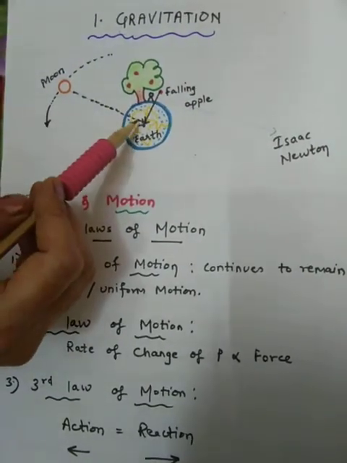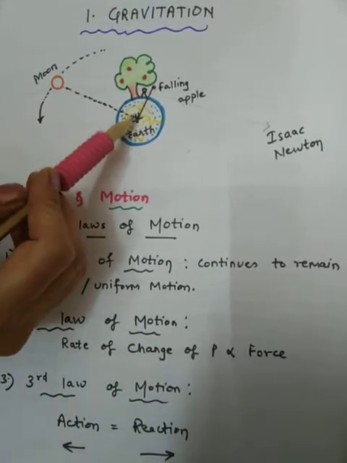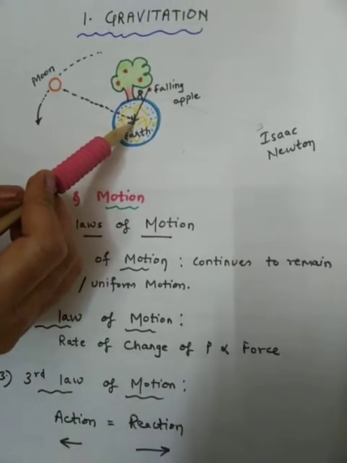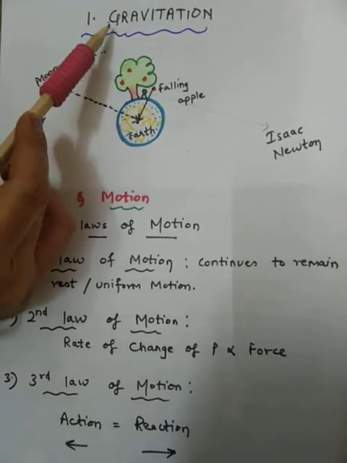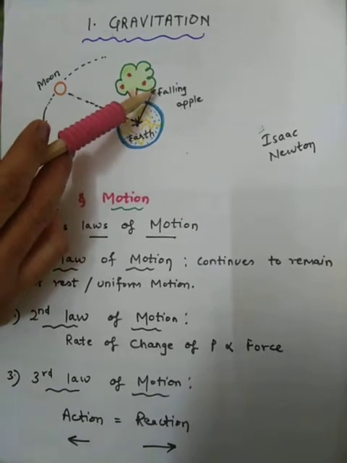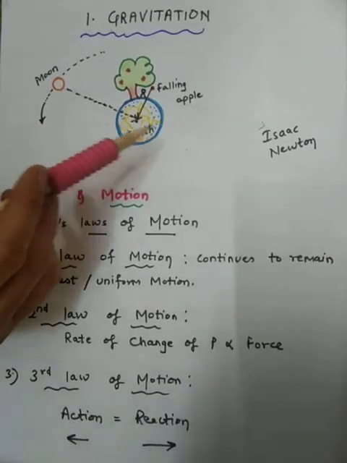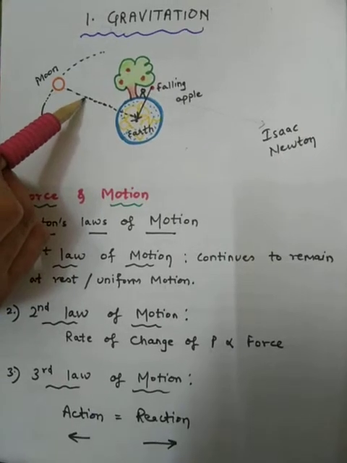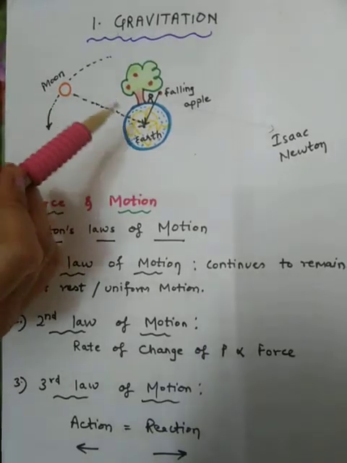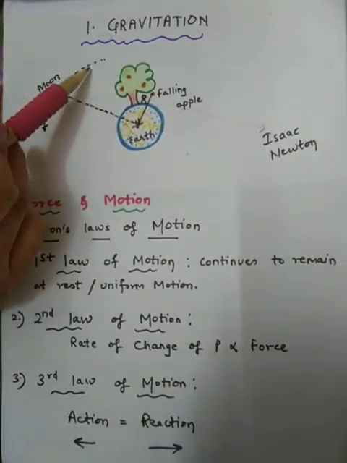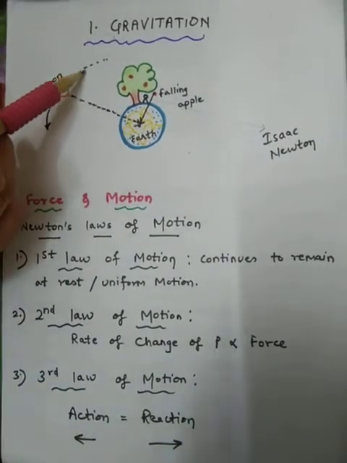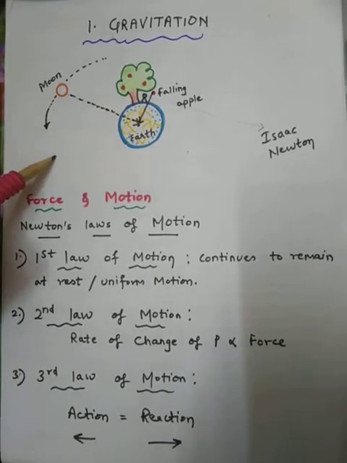After some time he concluded that any object is having force of attraction which is exerted on it by the earth, which he called as force of gravitation. After some time he also concluded that this is not only attracting an apple or any other object which is near the earth, but this force of attraction, that is gravitational force, is also exerted between far away objects like moon and earth. It is because of this gravitational force that the moon is getting attracted towards the center of the earth, which is called gravity, and the moon is moving around the earth in a circular direction.